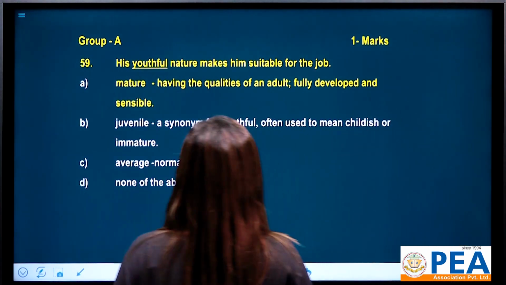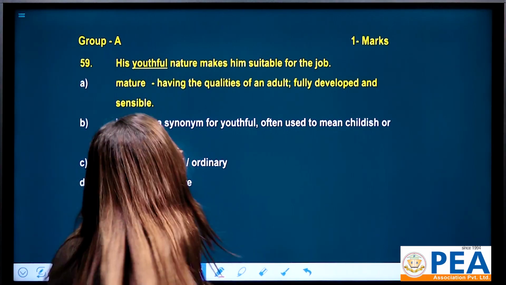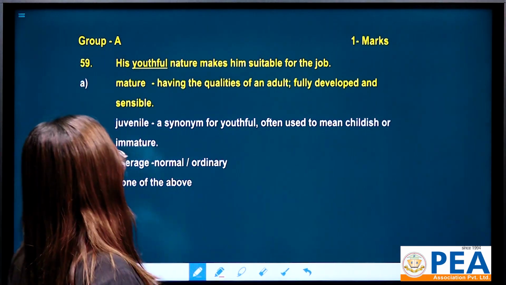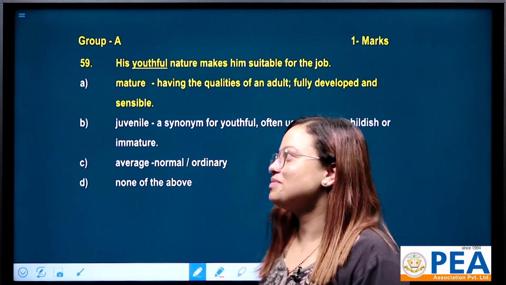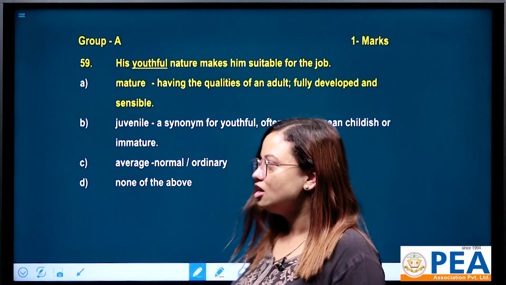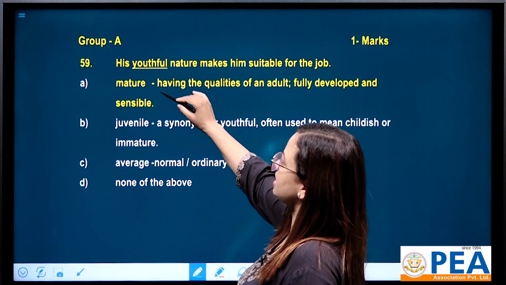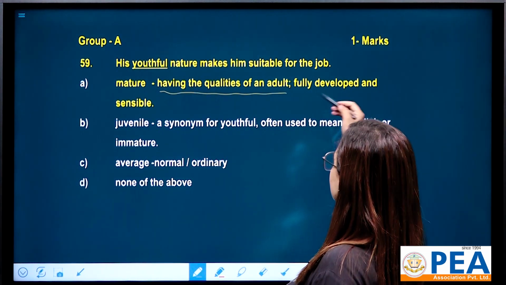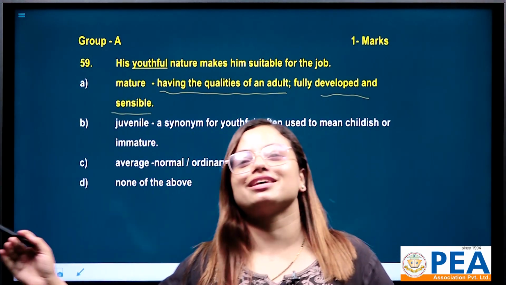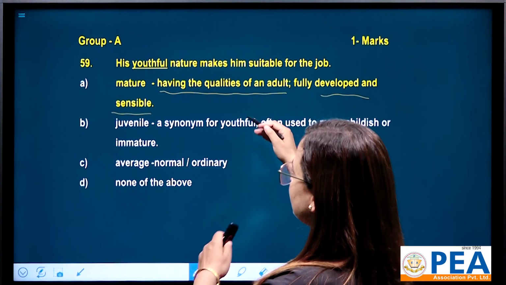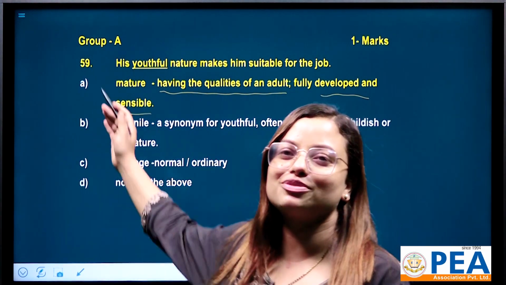Actually, let me read this very sentence once again. His youthful nature makes him suitable for the job. Suitable for the job. It means he is mature, right? Mature in the sense it means he is having the qualities of an adult, fully developed and sensible. He is wise, he is sensible. That's why mature is the correct synonym for this youthful.